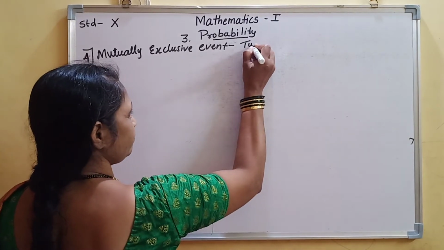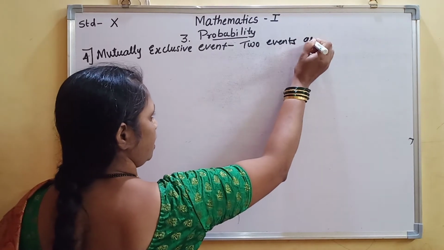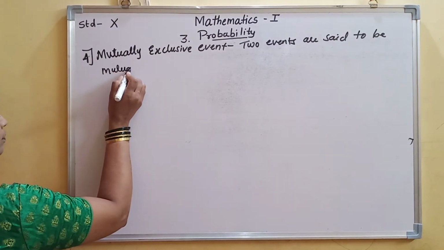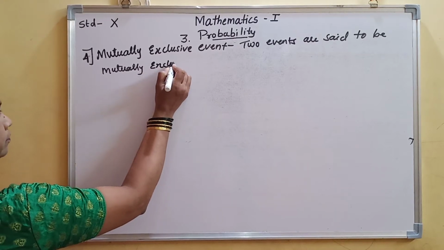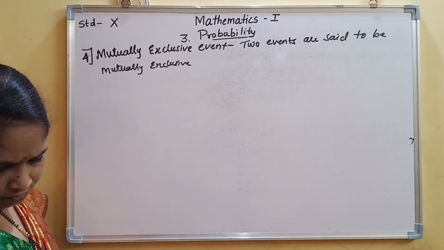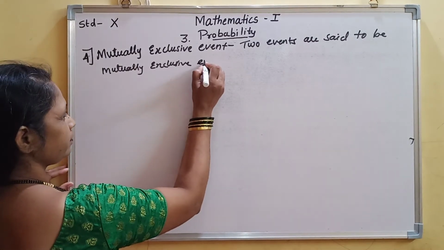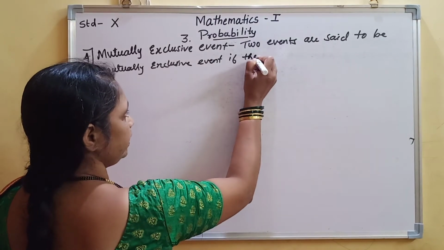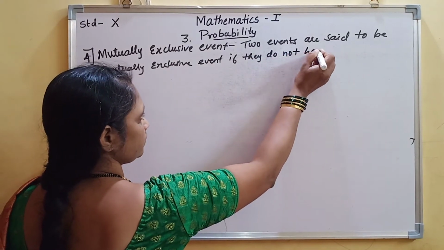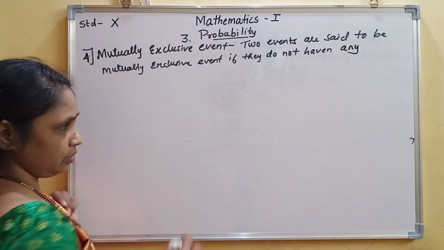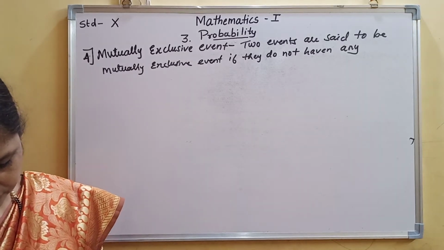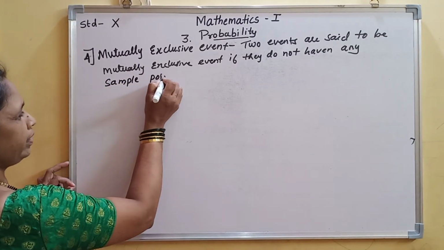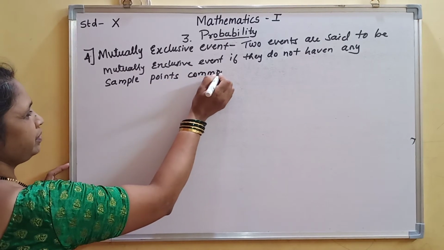Two events are said to be mutually exclusive events if they do not have any sample points in common. Now how it can be, we will see through an example.